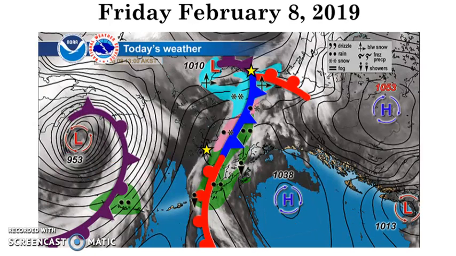Here is the map for February 8th, and we can see that the fronts are moving over both of the cities and pushing the cloud coverage.